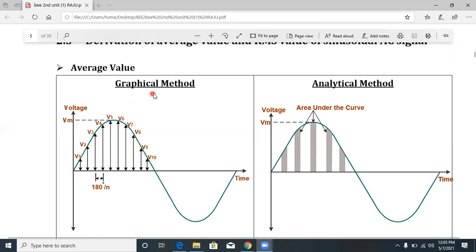So we have to find the average value by the graphical method. The same average value you can also find by using the concept of area under the curve. So we have to find the average value using the area under the curve. This is called the analytical method, and this is called the graphical method.